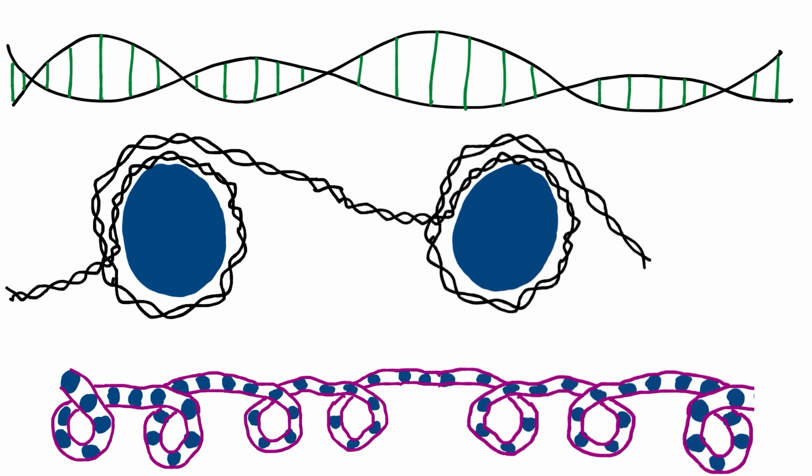The next level is called the 10 nanometer fiber because DNA is wrapped around these circular proteins in dark blue here that are called histones. And these histones are roughly 10 nanometers wide. The next level are when the histones are then wrapped around into these coils, and these are called the 30 nanometer fibers because that's how wide they are. And then that's at the bottom of the screen here.